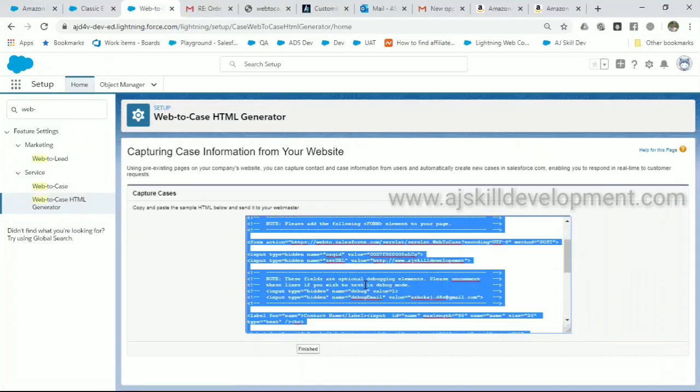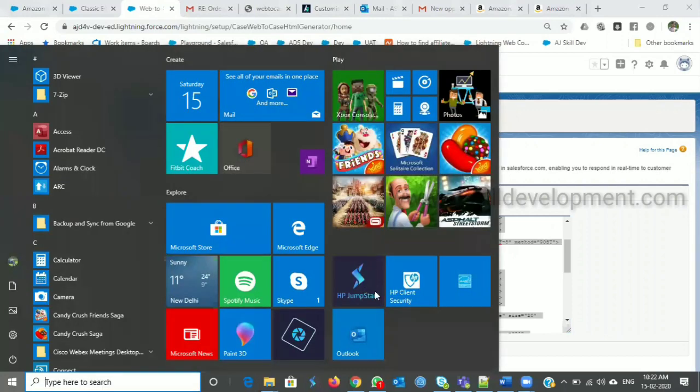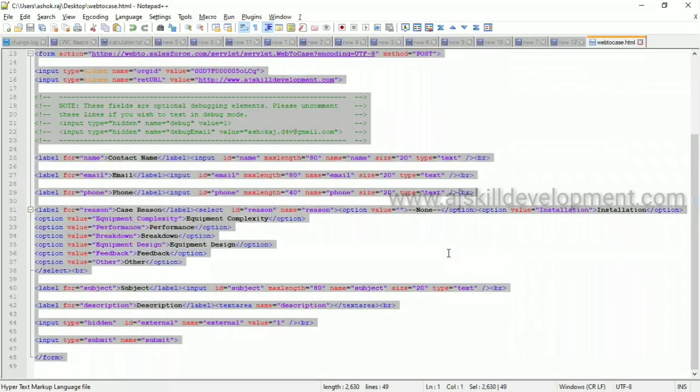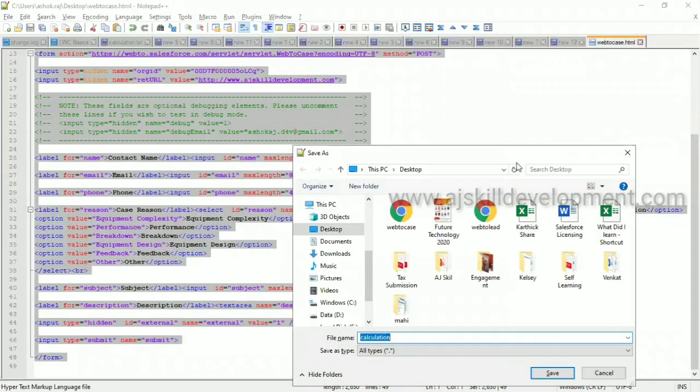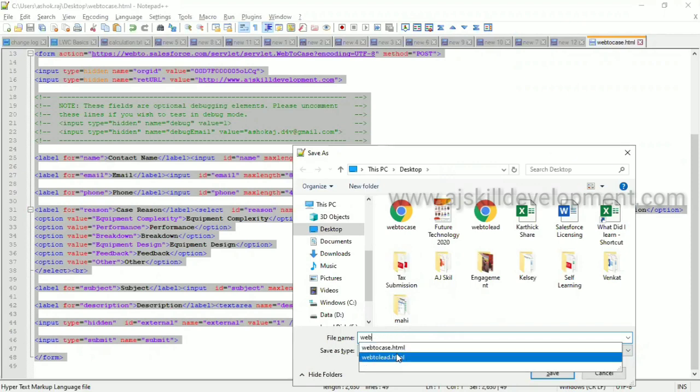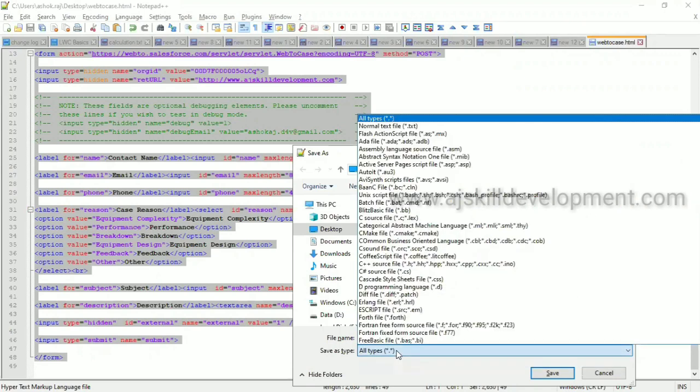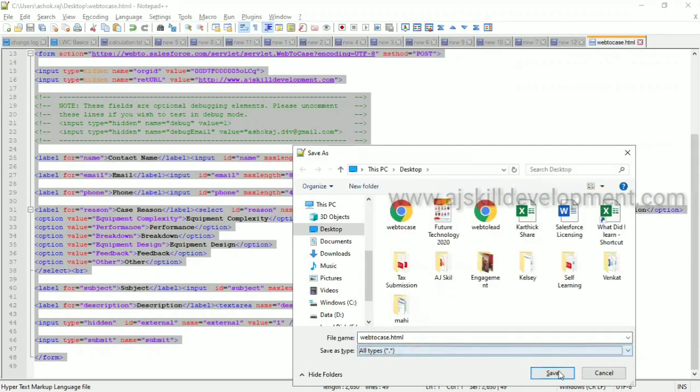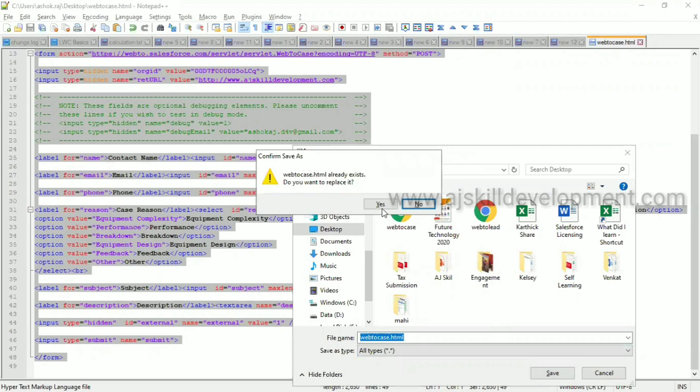Just click that form and copy it. This is the script, guys. Either you can use the script, you can put it in your website, or you can use the notepad. In the notepad, you can put it and save the notepad as .html, web2 case.html. Just put like HTML. What will happen? Immediately it will save like an HTML file.